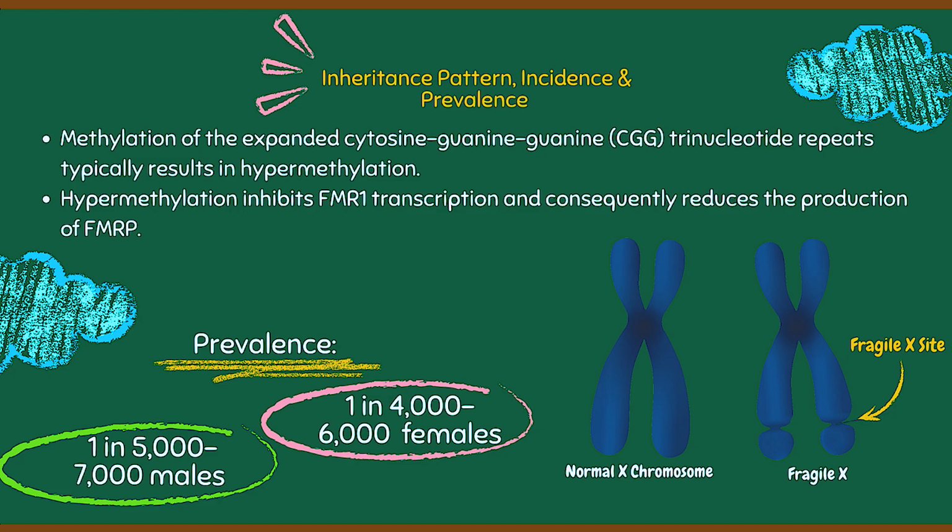The CpG island within the gene promoter and the CGG repeats are typically hypermethylated, resulting in reduced transcription of the FMR1 gene. This can be observed in a karyotype via the distal narrowing of the long arm of the X chromosome. The prevalence of Fragile X is 1 in 5 to 7,000 in males and 1 in 4 to 6,000 in females.